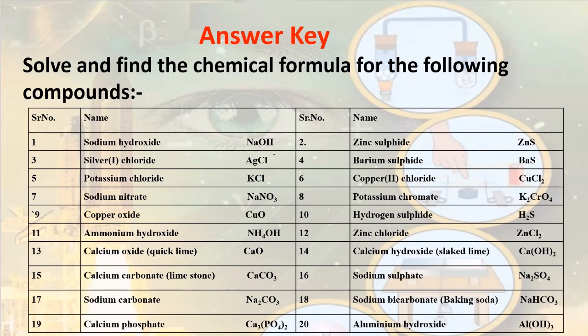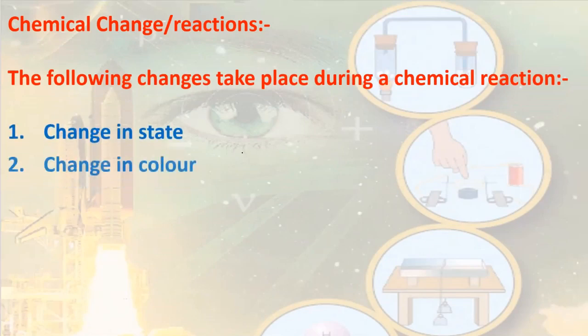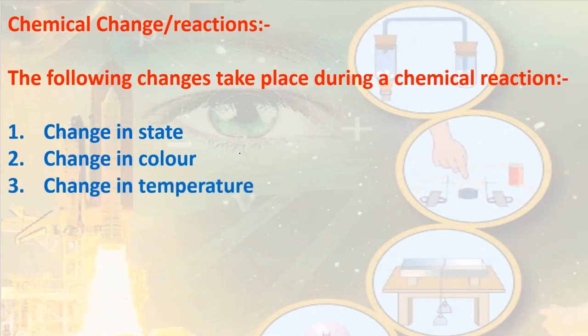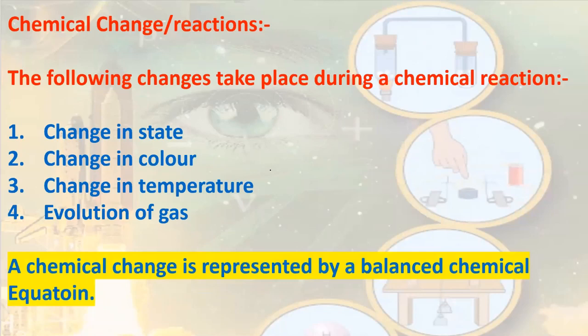Reactions and Equations. Chemical change. The following change take place during a chemical change or a chemical reaction. Change in state, change in color, change in temperature, or evolution of gas. So whenever a chemical change takes place, we observe these things. Not necessarily everything will happen in the same chemical change. Every chemical change can be represented by a balanced chemical equation.